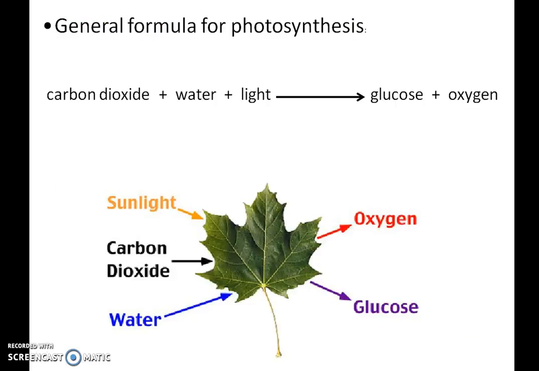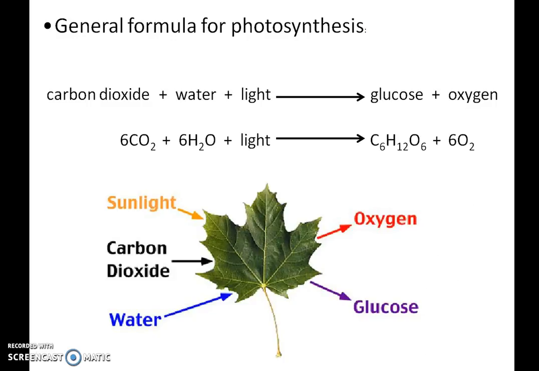This is the general formula for photosynthesis. You need to remember it, memorize it, write it down, do whatever you need to do. Now you don't only need the words, but you need the symbols. The symbols are 6 carbon dioxide (CO2) plus 6 water, which is H2O, plus light yields C6H12O6 plus 6 oxygen, O2. Remember that plants give us our oxygen.